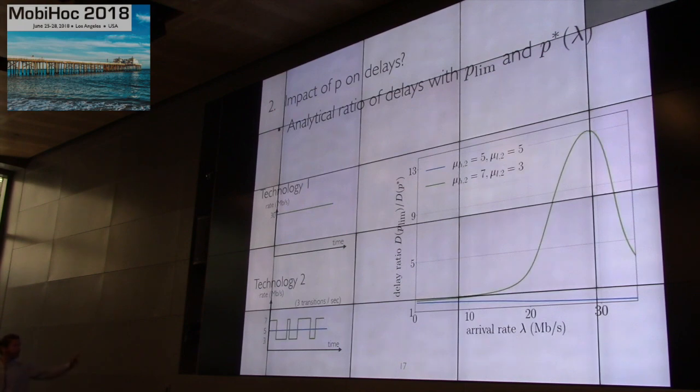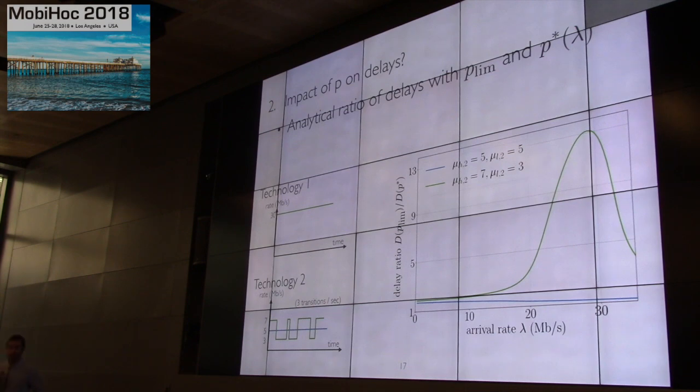But now if the second technology starts being time varying, so it alternates between 7 megabits per second and 3 megabits per second, we keep the same average service rate, but just modify the variance of the service rate, and we see this huge peak, and the ratio goes up to 30.